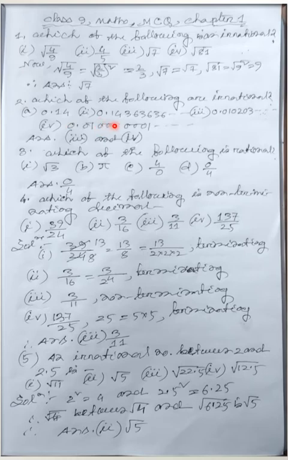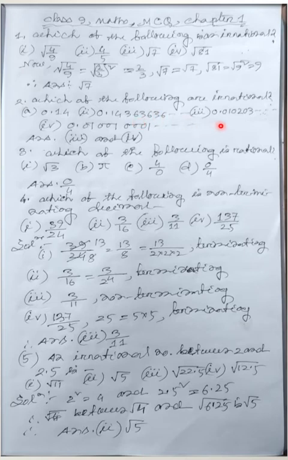Number 2, 0.14363636. It is non-terminating but repeating. It comes again and again, 36, 36, 36. That's why it is a rational number. Terminating decimals are rational numbers. Non-terminating, repeating, recurring decimals are rational numbers.